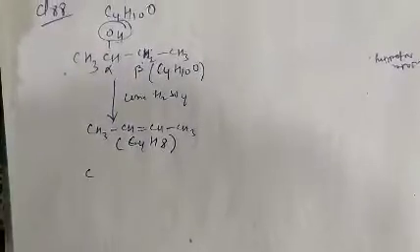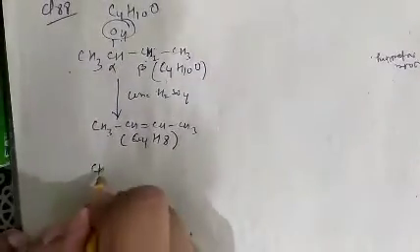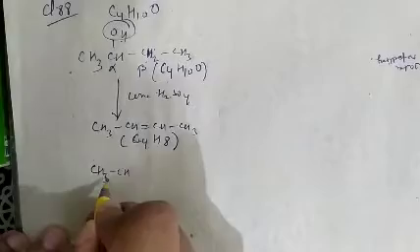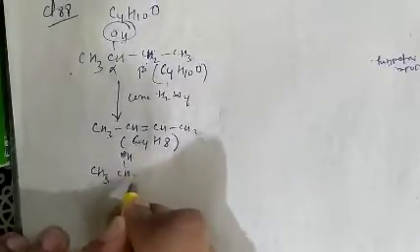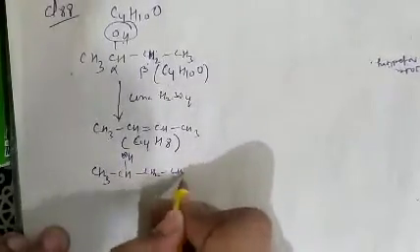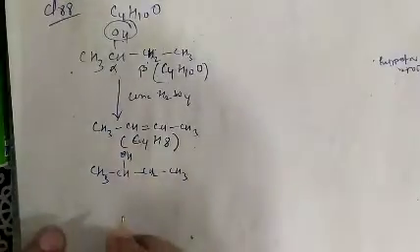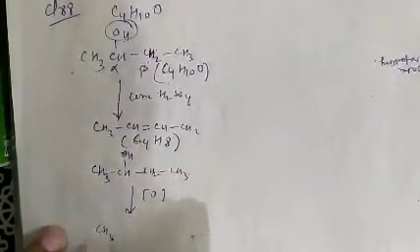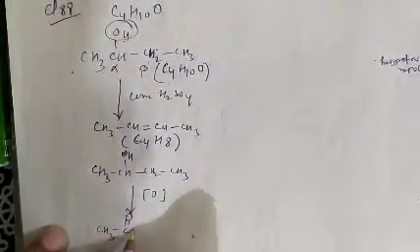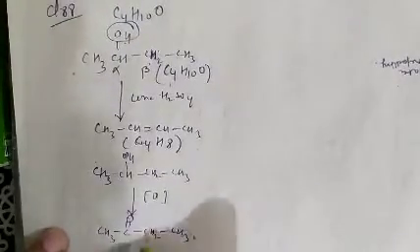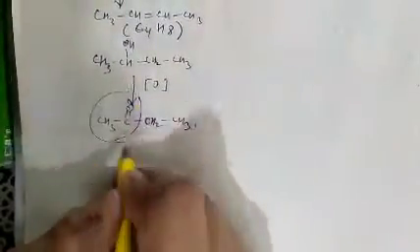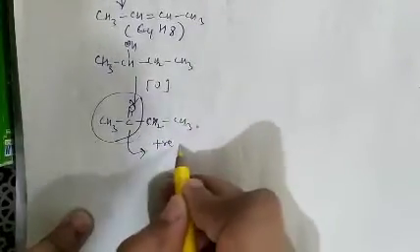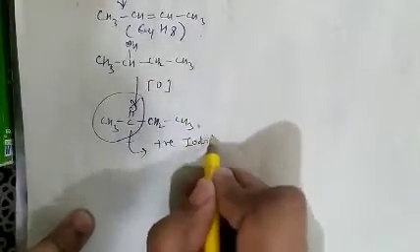And we know this compound is CH3-CHOH-CH2-CH3. When this compound is oxidized, it forms CH3-C double bond O-CH2-CH3. So this compound will be formed. And as the ketone contains this group, it will give a positive iodoform test.